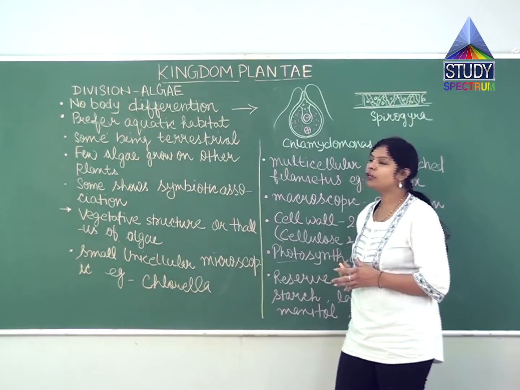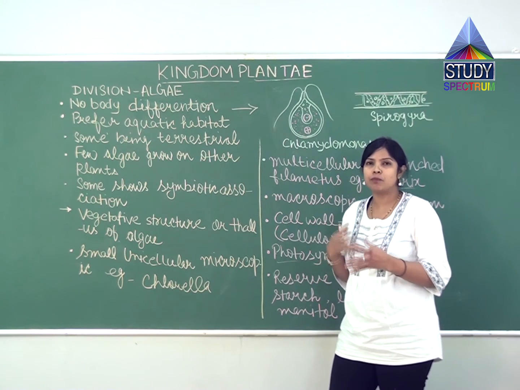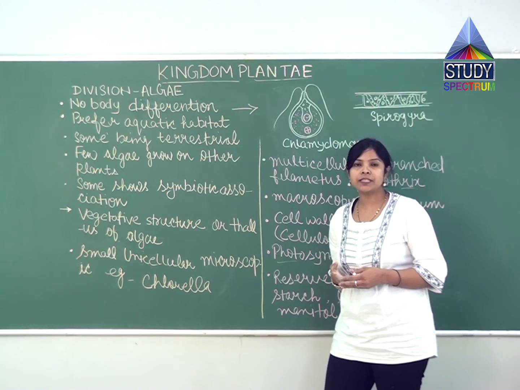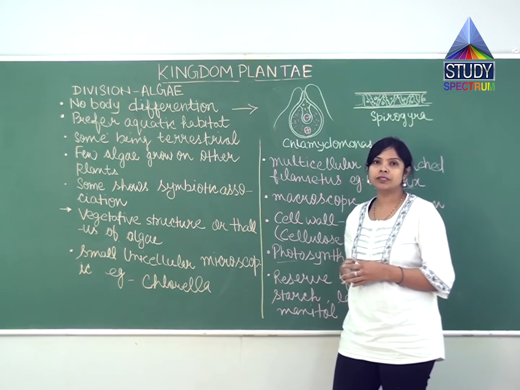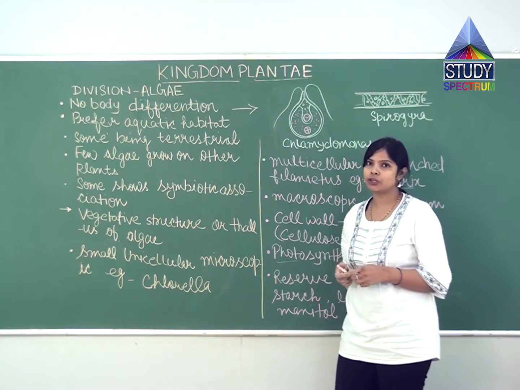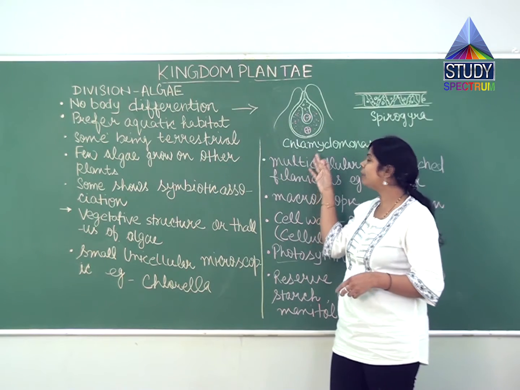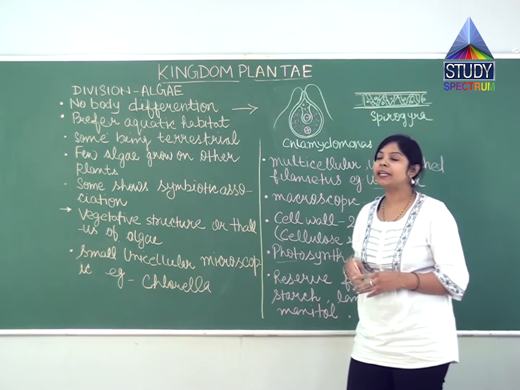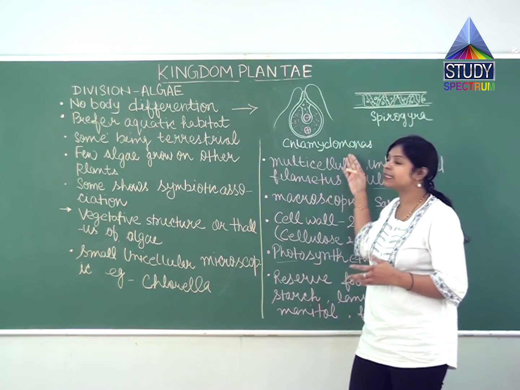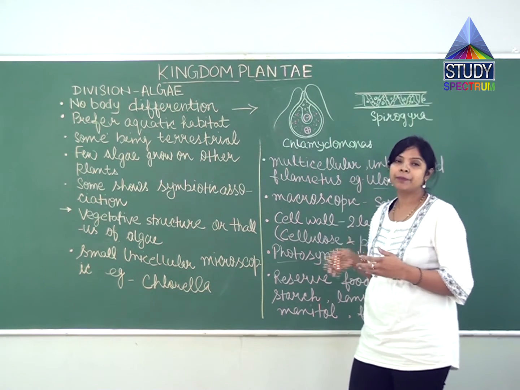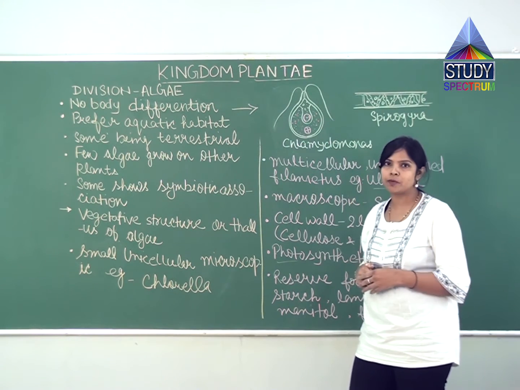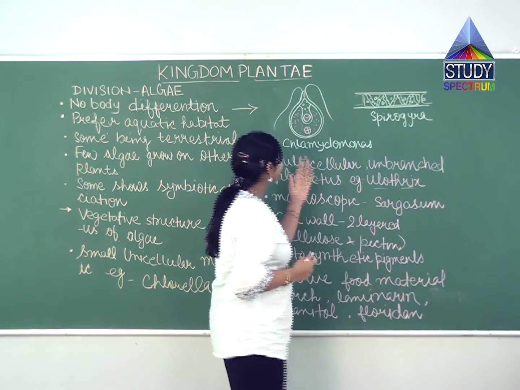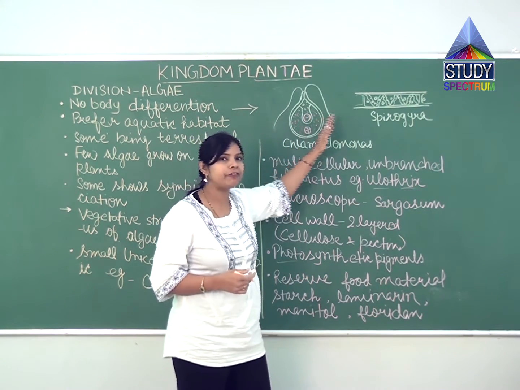As we all know, most plants are well differentiated into stem, branches, leaves and roots. But if we see the structure of algae, like Chlamydomonas or Spirogyra, they do not have any body differentiation.